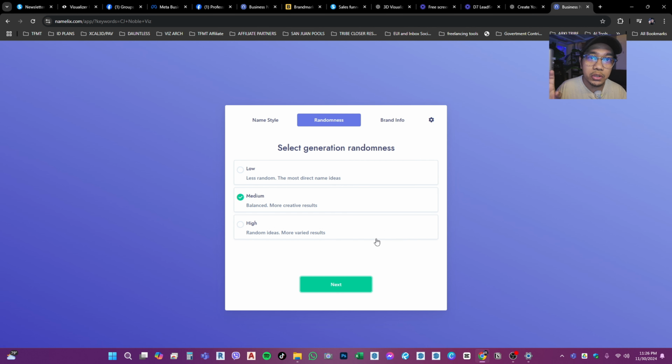So you can choose either low, medium, or high. For medium, it's a balance of randomness. For low, it means the most direct names and ideas. For high, random and varied.